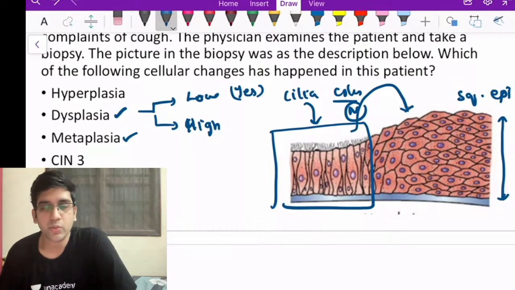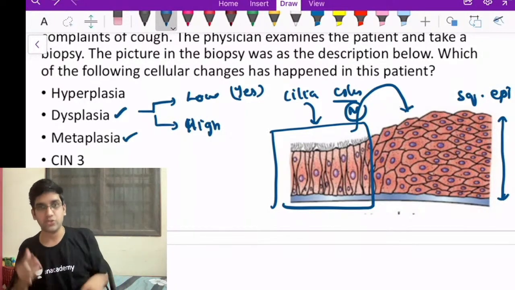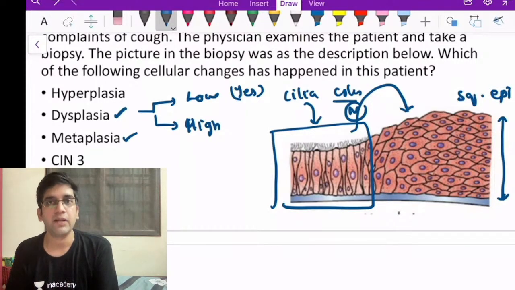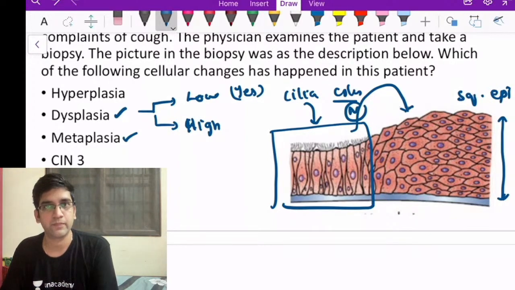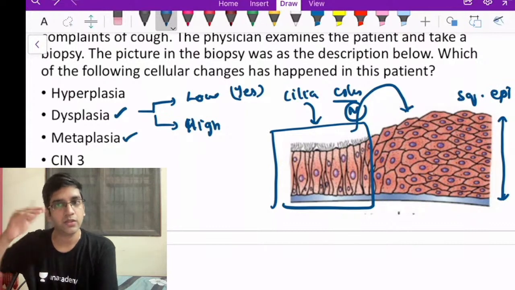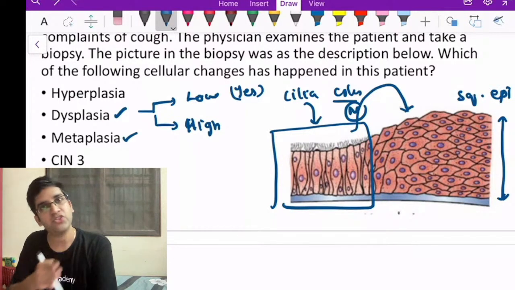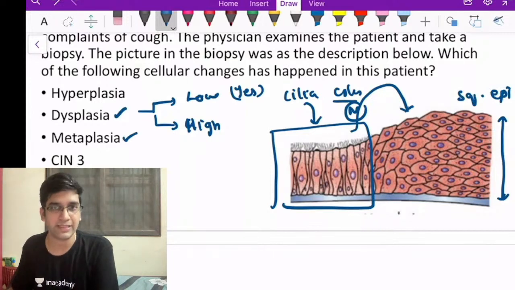Okay, coming back to your question, training videos, you asked whether I can call this an intestinal metaplasia. See, I cannot call this intestinal metaplasia, but when you have a patient with Barrett's esophagus, what metaplasia do you think will happen? In Barrett's esophagus, the normal lining of the esophagus is squamous epithelium. Squamous epithelium changes to columnar epithelium in Barrett's.